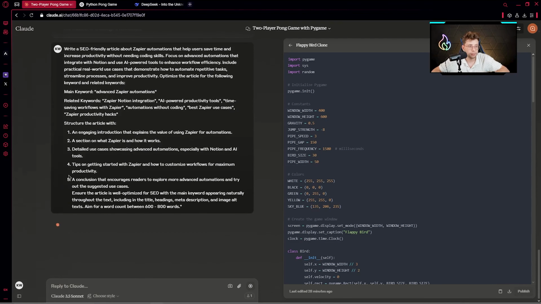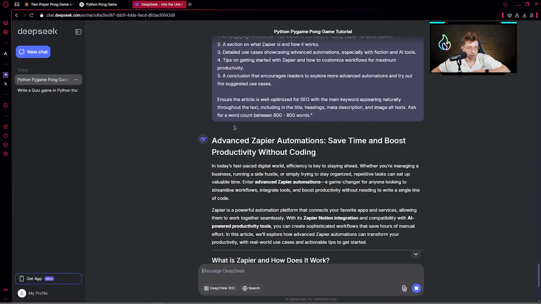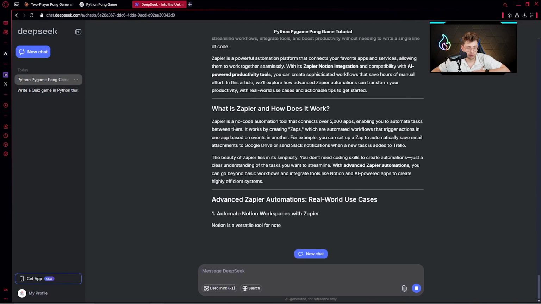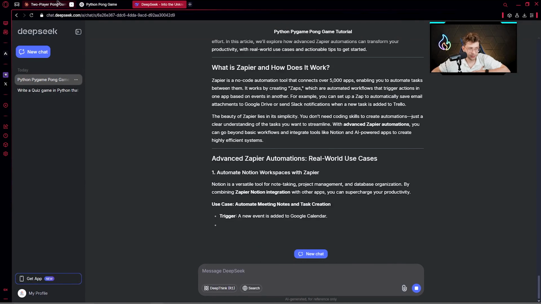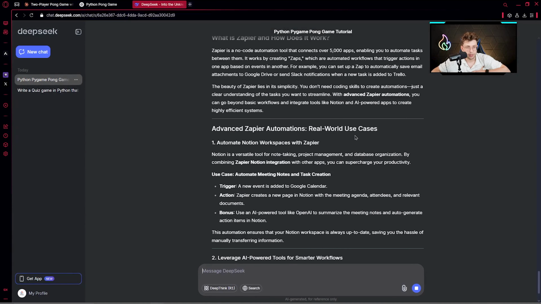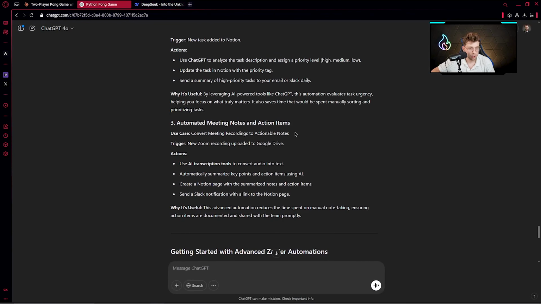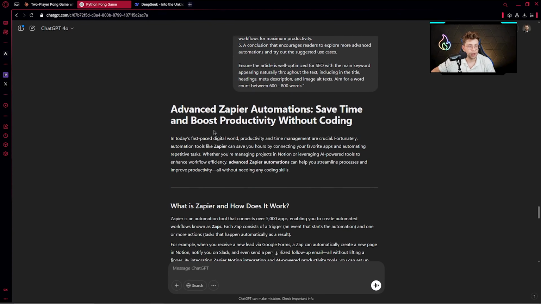Let's see. When it comes to speed, ChatGPT is pretty fast. DeepSeek is a bit slower. Claude is creating a document for us, which is really nice. First, let's cover the response from DeepSeek. We've got a heading: Advanced Zapier Automation, so we've got our keyword. Save time and boost productivity without coding. ChatGPT has the same: Advanced Zapier Automation, save time and boost productivity without coding.